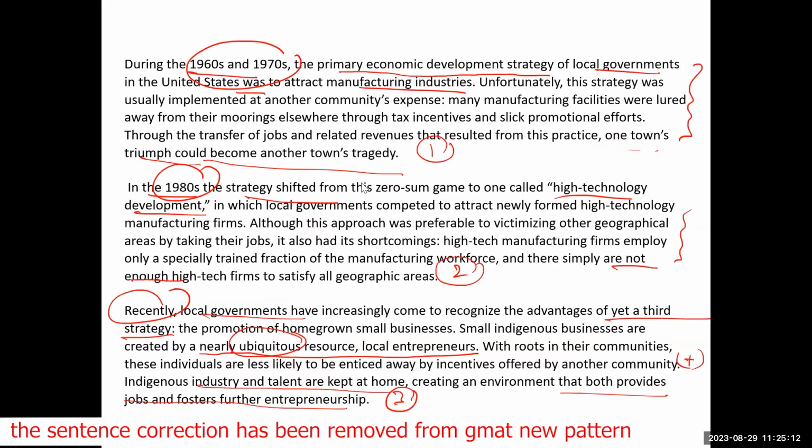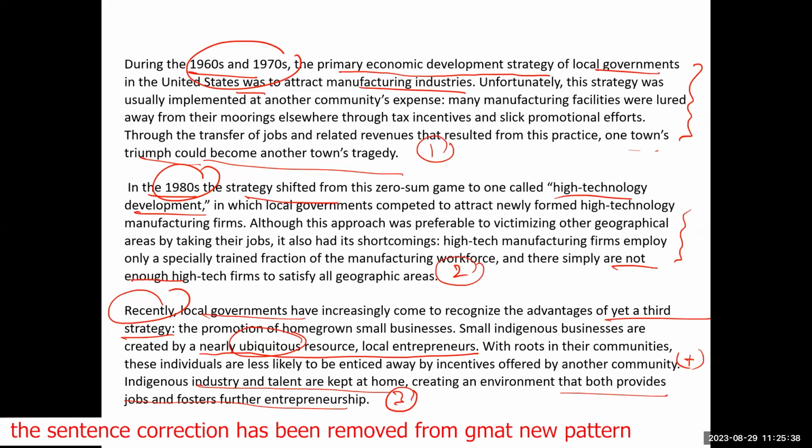So we were discussing the second paragraph, right? In the second paragraph, he's saying in the 1980s, the strategy shifted from this zero-sum game to one called high technology development, in which local governments competed to attract newly formed high technology manufacturing firms.